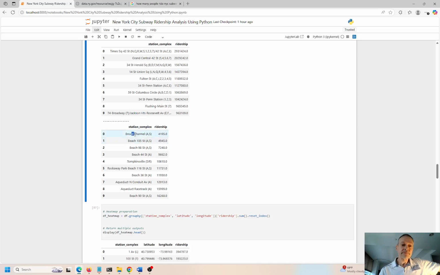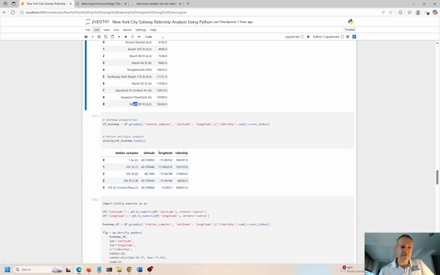Here's the bottom 10. Broad Channel, Beach 105, Beach, Aqueduct, Racetrack. I think I know what that is. And Beach 90. I don't even really recognize any of these. So these are not places I would go. I think this is on the A line maybe, and it's pretty far out, Far Rockaway or something like that. So anyways, I thought that analysis was pretty interesting.